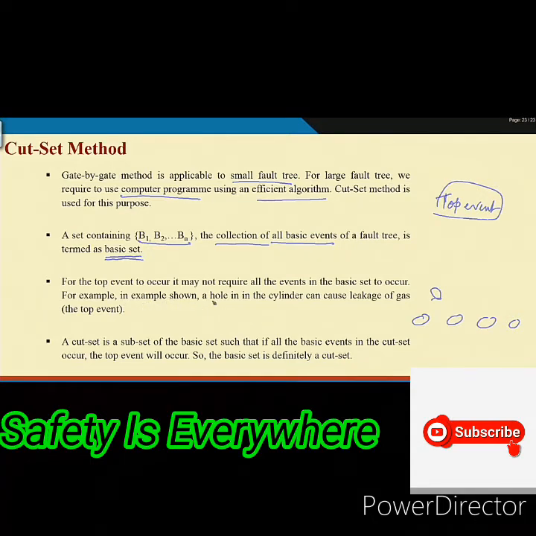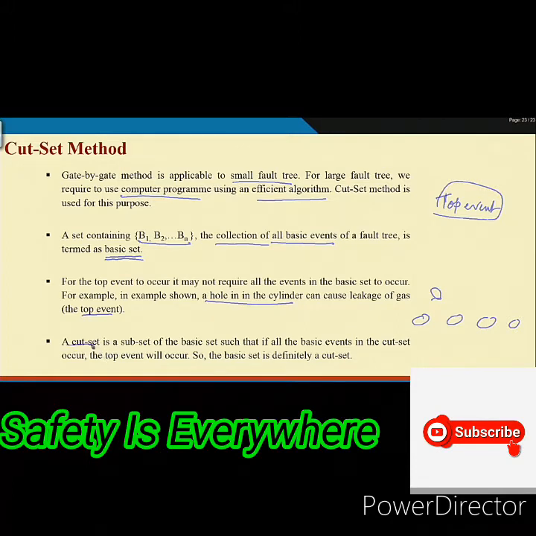For example, a hole in the cylinder can cause leakage of gas, that is the top event. Particularly that kitchen gas cylinder, a hole can cause leakage of gas. So, one basic event may be of such capacity that it can lead to the top event, or a combination of basic events finally leads to the top event occurring.